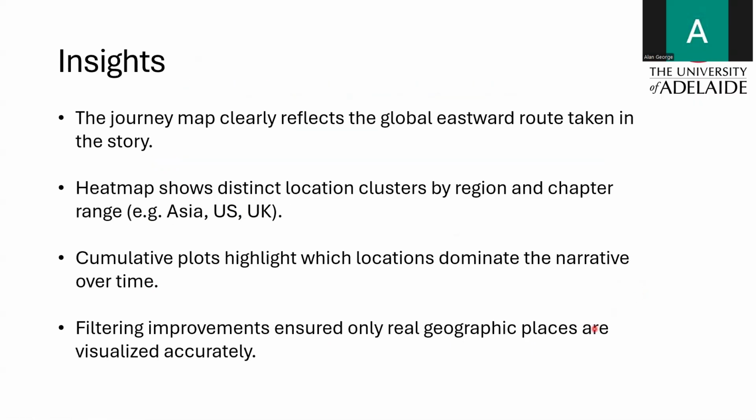And the insights that we gained from these visualizations: we see that the journey path aligns closely with the chapter structure. It clearly reflects the global eastward route they took in the story. The heat map also showed distinct location clusters by region and chapter range. And the peaks in location mentions also often corresponded to the major plot transitions.